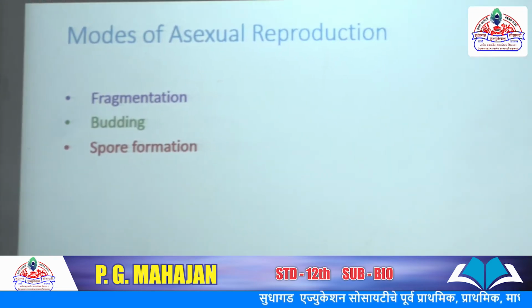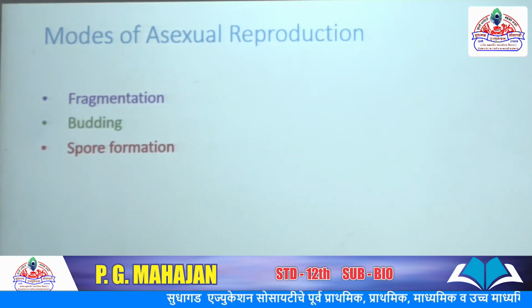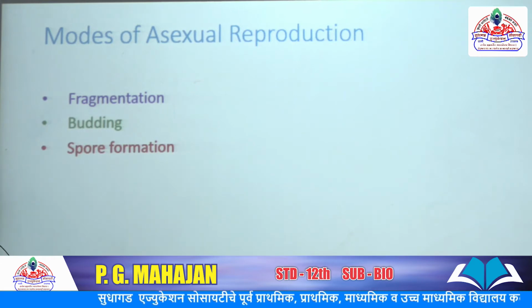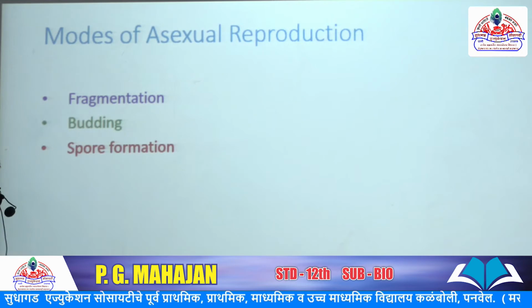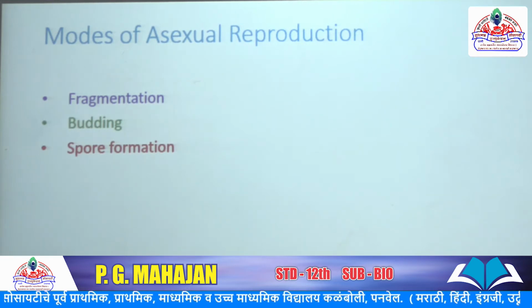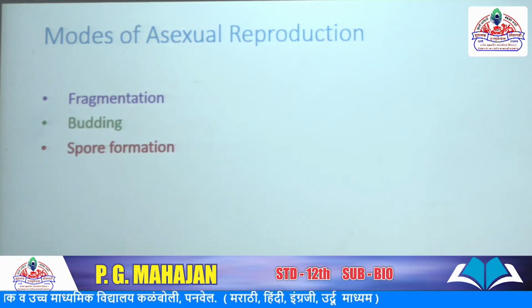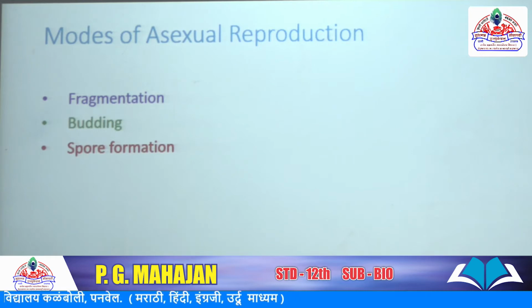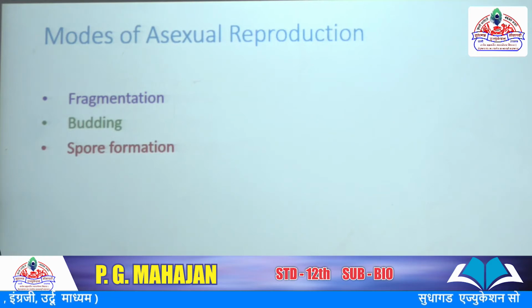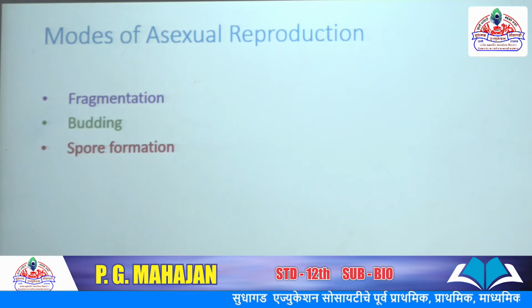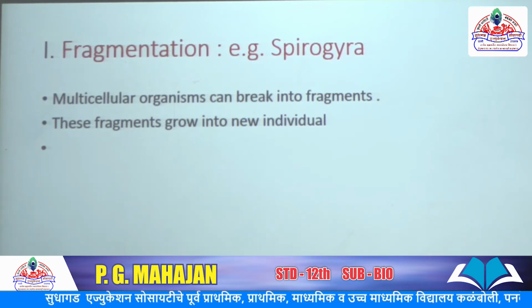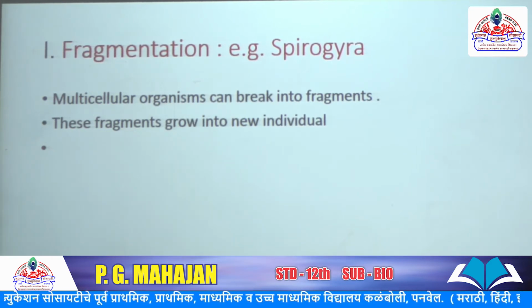The asexual reproduction has various ways or modes. Mostly it consists of three ways: the first is fragmentation, the second is budding, and the next is spore formation. Other methods are binary fission, conidia formation and gemmule formation. But first, let's see fragmentation, budding and spore formation. The first is fragmentation, example Spirogyra.